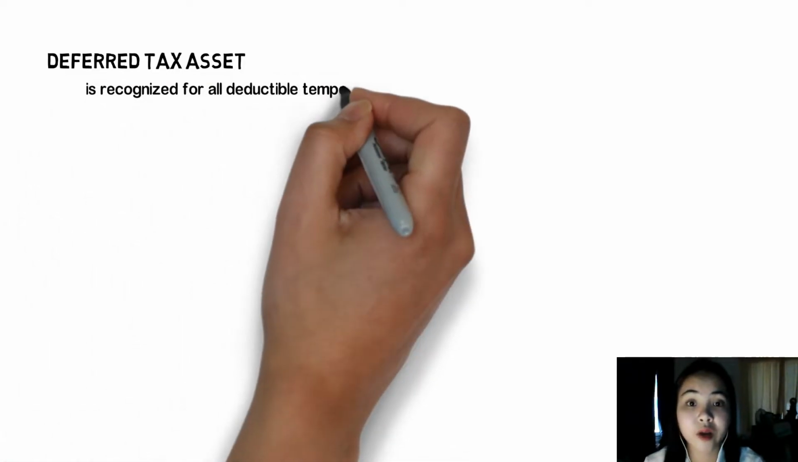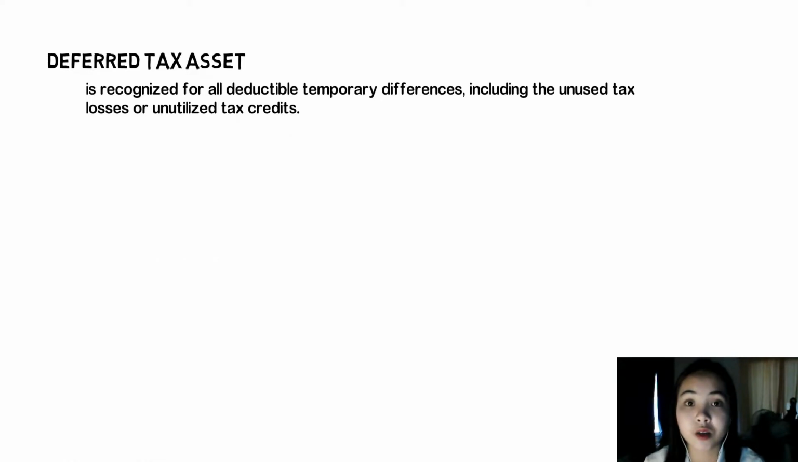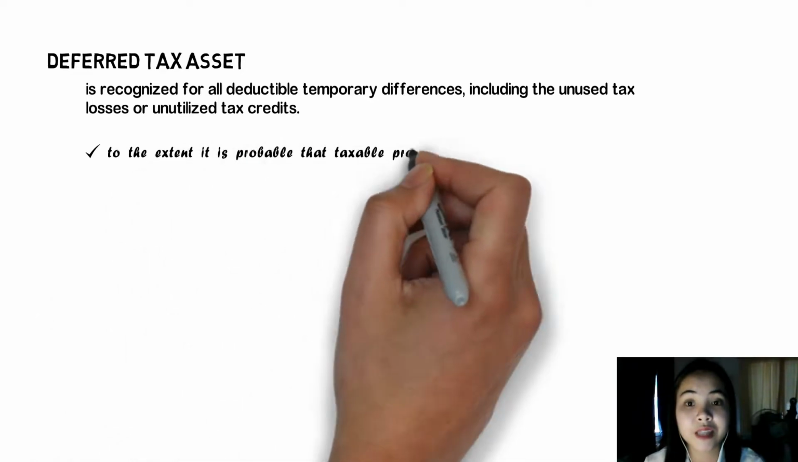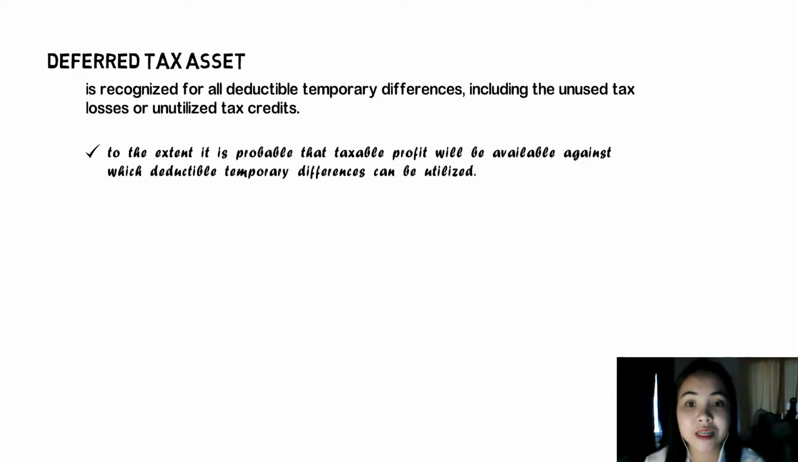The next one is the recognition of deferred tax assets. Deferred tax assets are recognized for all deductible temporary differences, including the unused tax losses and unutilized tax credits, to the extent that it is probable that taxable profit will be available against which deductible temporary differences can be utilized, unless the deferred tax asset arises from the initial recognition of an asset or liability other than in a business combination, which at the time of the transaction does not affect the accounting or the taxable profit.